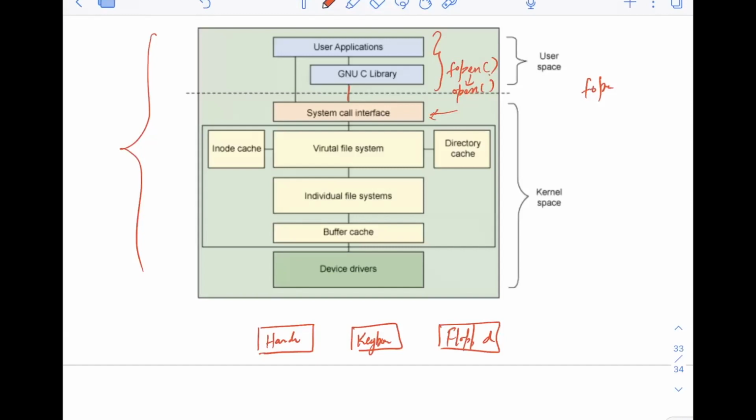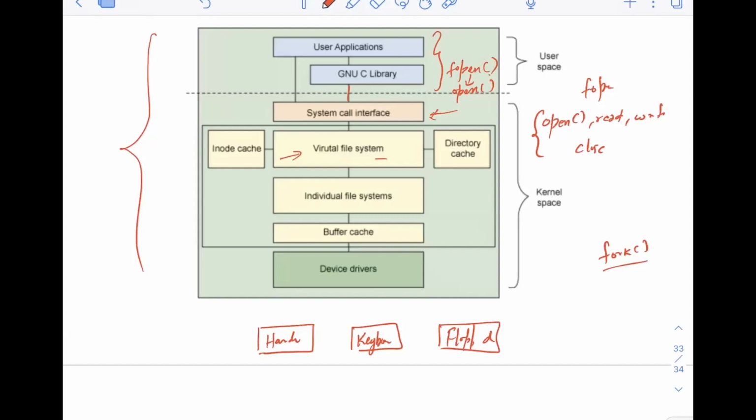Now basically, for all these file operations, like open, read, write, close, all these calls will then go to the virtual file system. If the system call is different, let's say it is the fork system call, then fork will not go to VFS. VFS is only for file system related system calls. So for these four system calls, the control will go to the virtual file system, but for fork, it will be different.